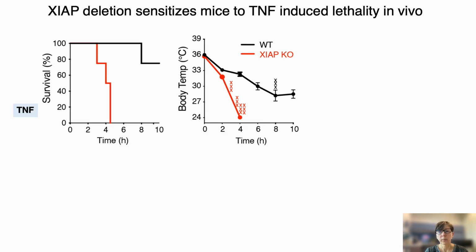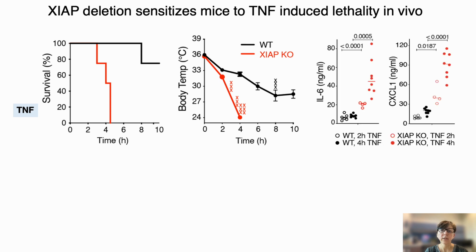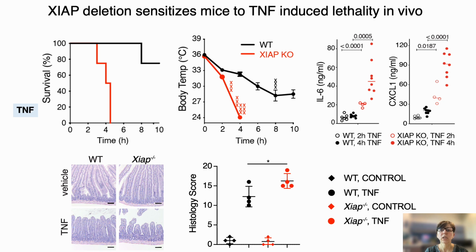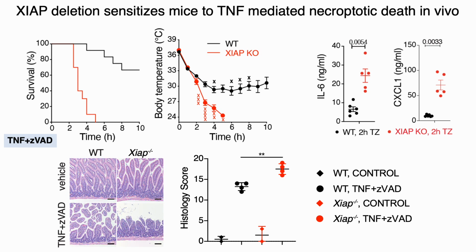In the SIRS model, loss of XIAP sensitized mice to TNF-induced hypothermia and lethality. Increased cytokine release was detected in serum, and more damage was detected in the small intestine. Similarly, XIAP-deficient mice were more sensitive than wild-type mice to TNF-zVAD necroptotic stimuli in vivo.